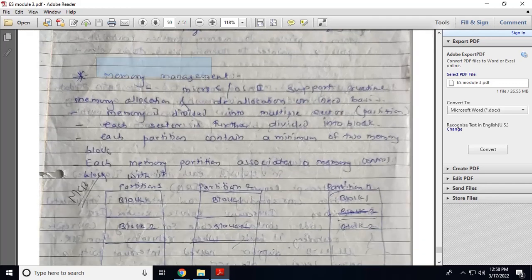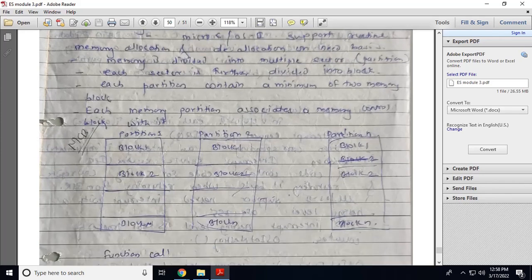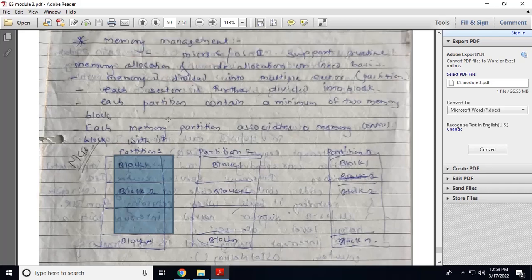Next, that is memory management. Microcontroller OS supports runtime memory allocation and deallocation depending upon the requirement. So memory is divided into blocks. See this: partition 1, partition 2 and partition 3. So this memory is divided into block 1, block 2, n number of blocks. Every partition contains a minimum of 2 blocks, and every partition has a memory control block which is associated with the memory.